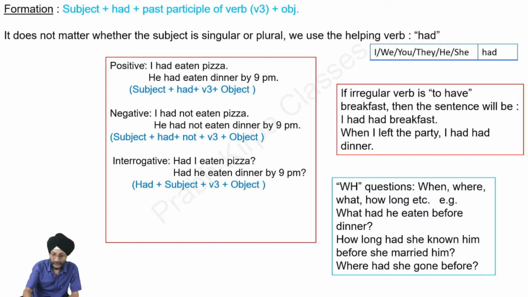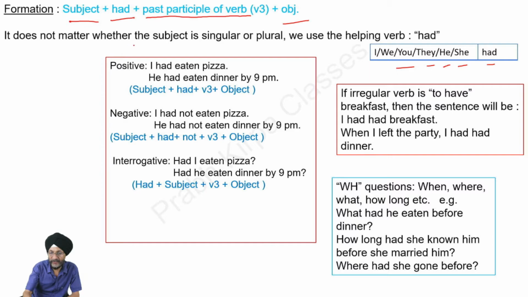Formation. How is this tense formed? First comes the subject: I, we, you, they, he, she, it, and it is followed by had, the helping verb. Then comes the past participle of the verb, that is the third form of the verb, and then comes the object.